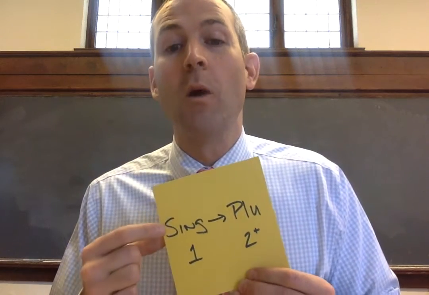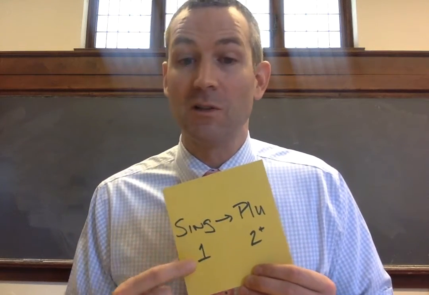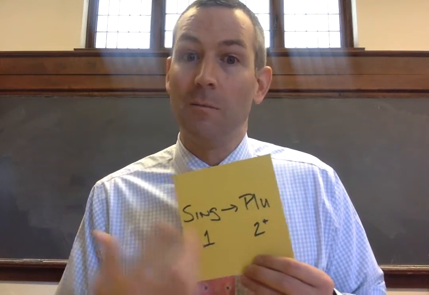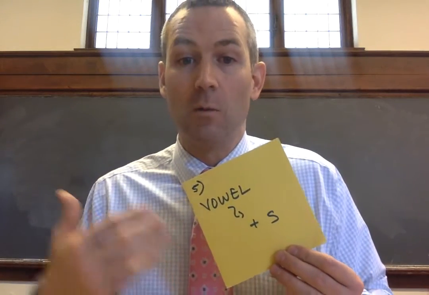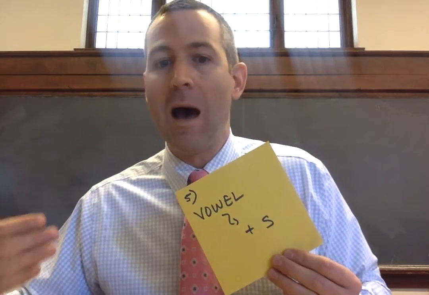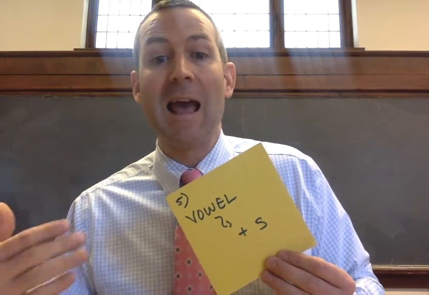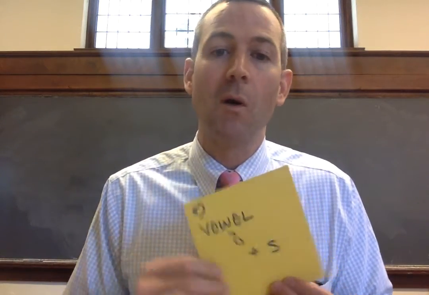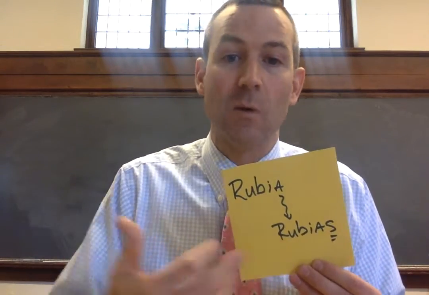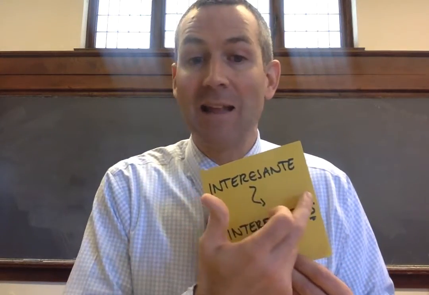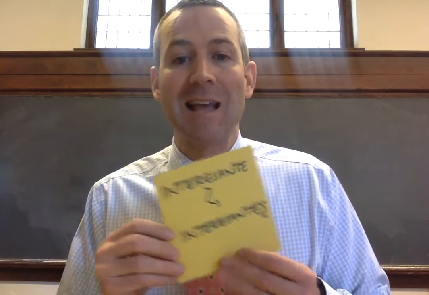Now, we're going to talk about going from singular to plural. Singular, anytime we just got 1. Plural, well, that's 2 or more of anything, right? Rule number 5 is, if I've got a vowel in the singular form, guapo, alto, fuerte, anything that's in a vowel, easy. When I go plural, add an S, right? Rubia, blonde, rubias, right? Bunch of blondes, okay? Interesante, again, ends in a vowel, just add the S, interesantes, right?